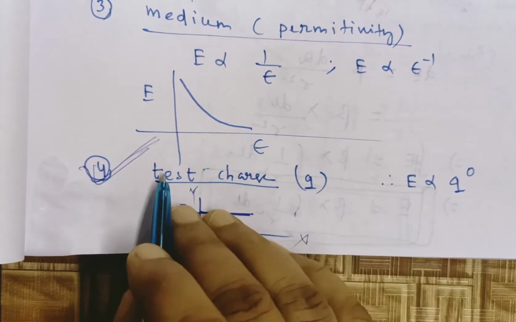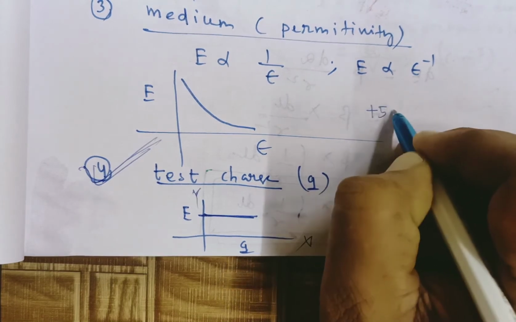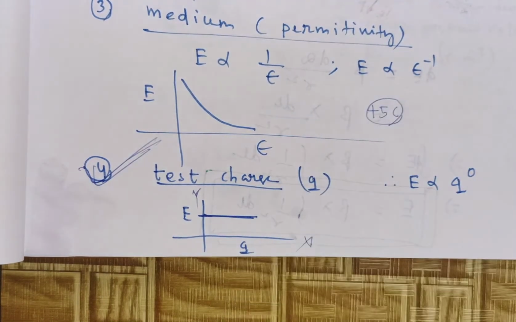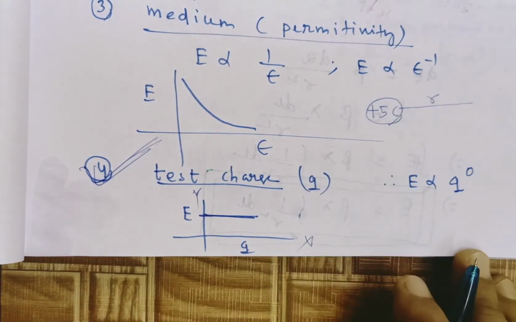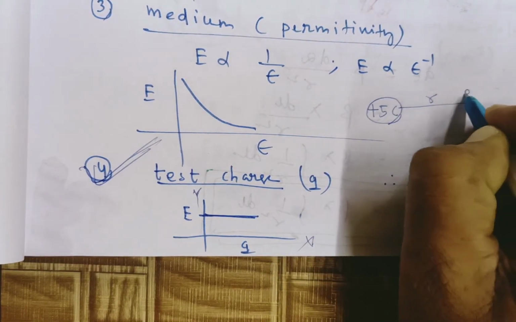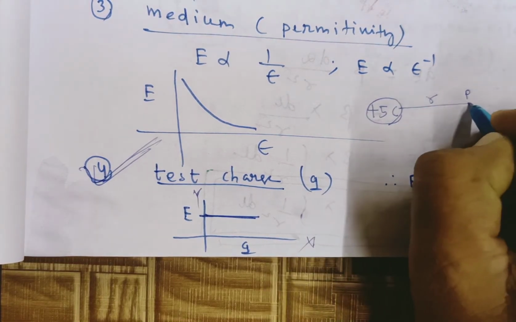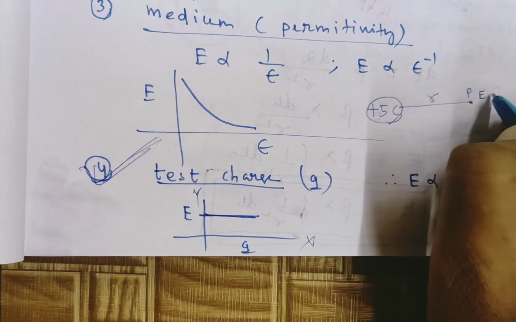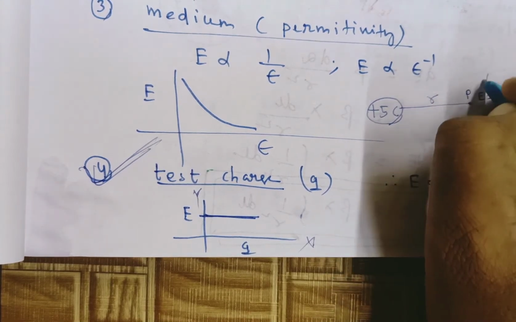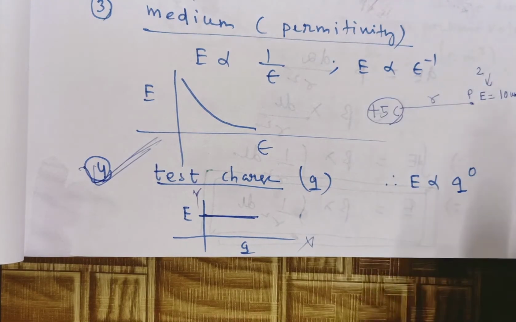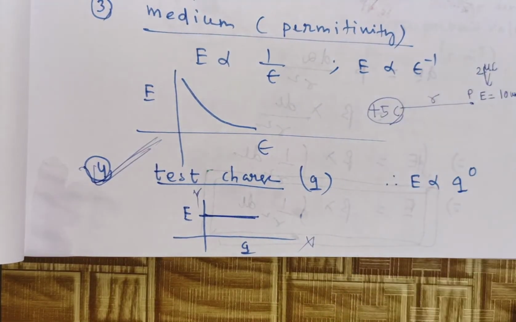You see here how it depends upon the test charge. Let plus 5 coulomb be the source charge. A question may ask, a certain distance is there. Let this point P be here, and the question given to you is: at this point P the electric field intensity is 10 unit if the test charge is 2 microcoulomb. The test charge should be very small.